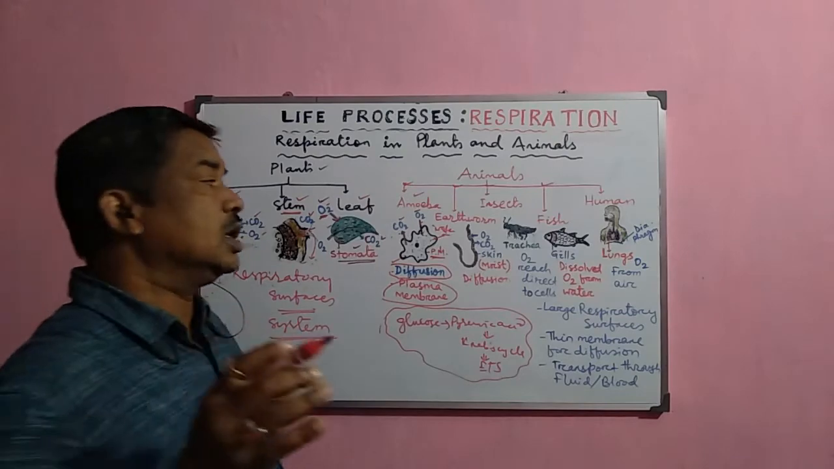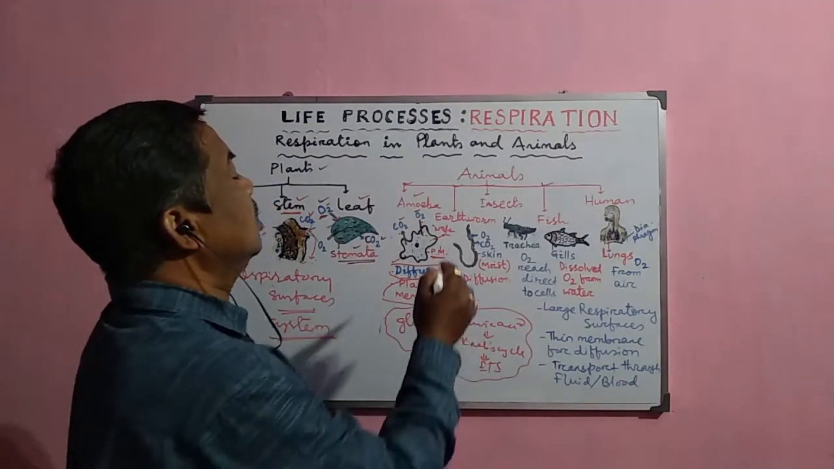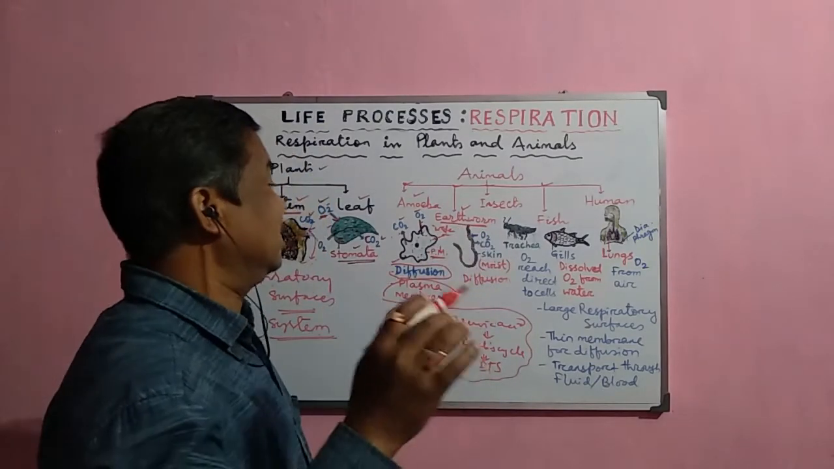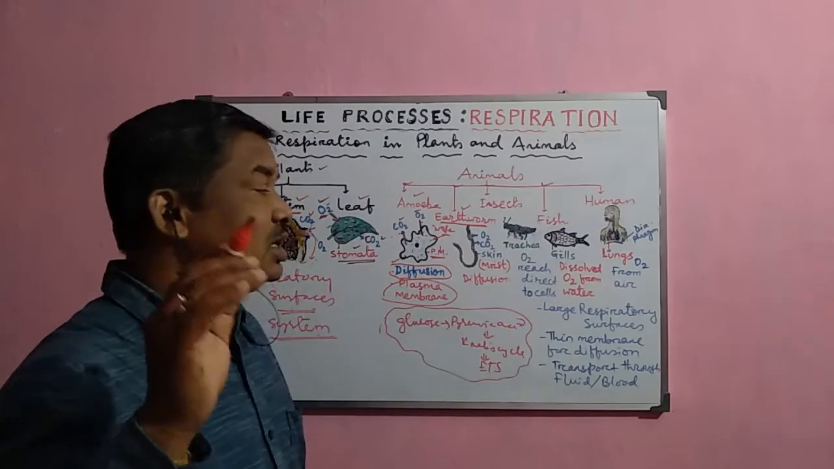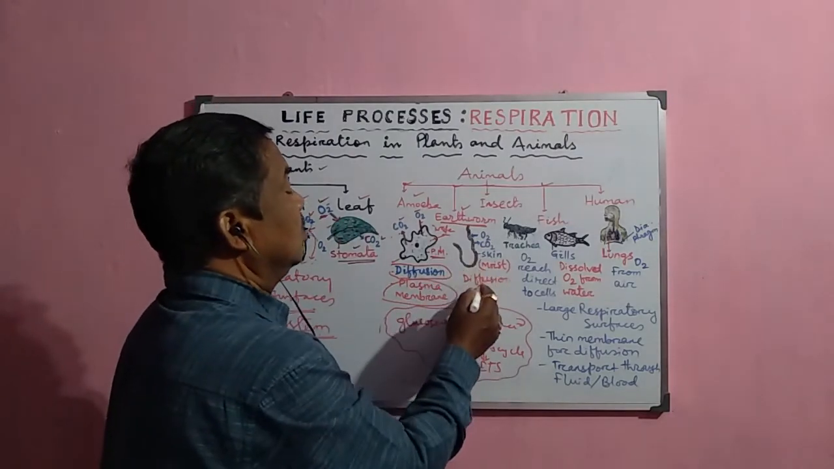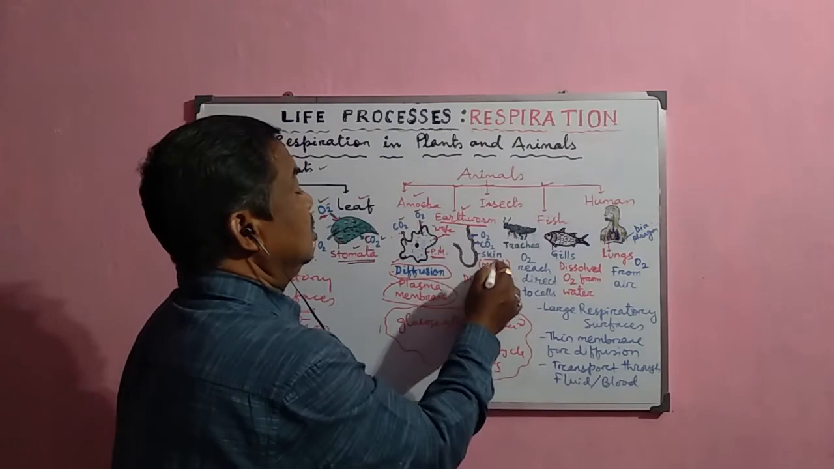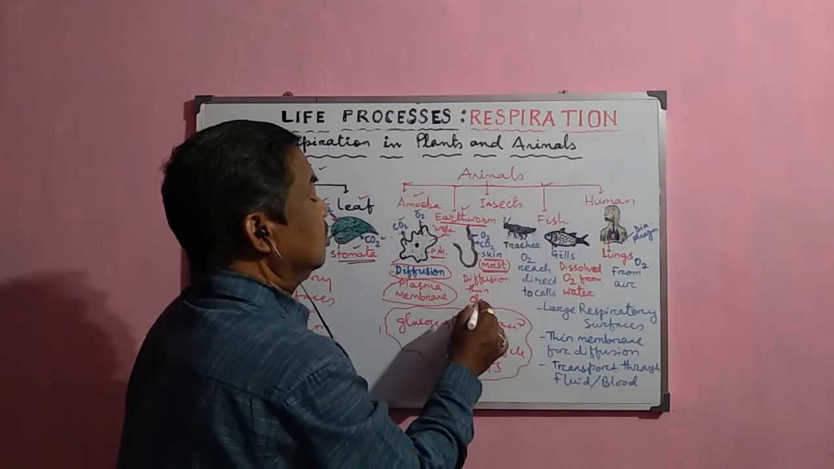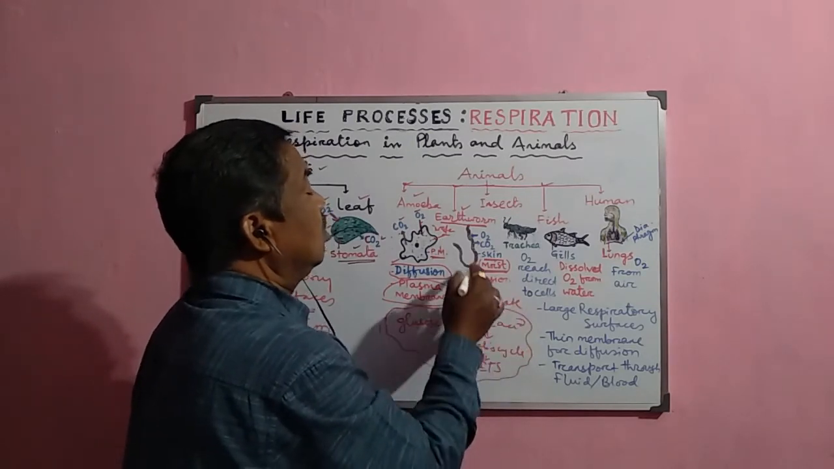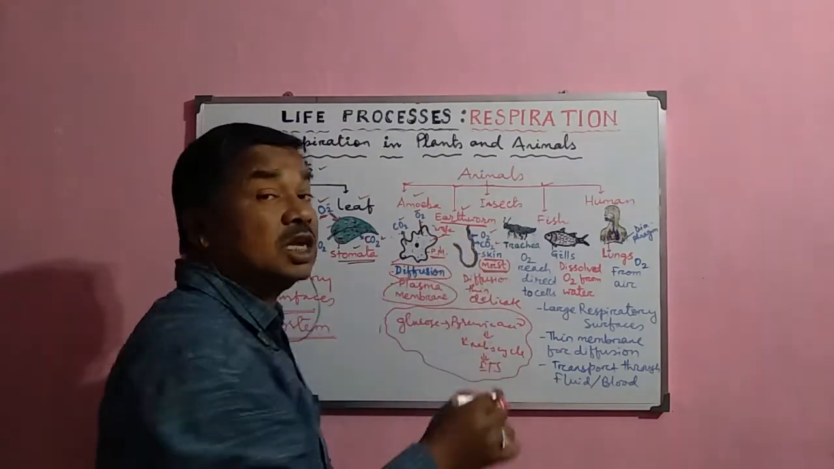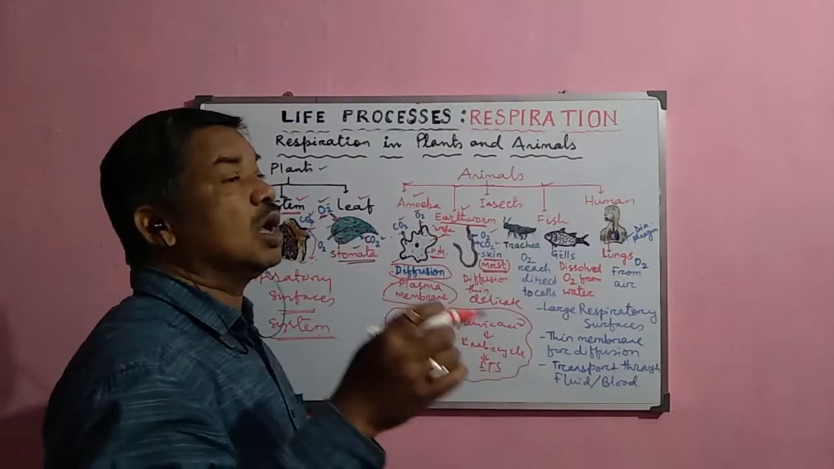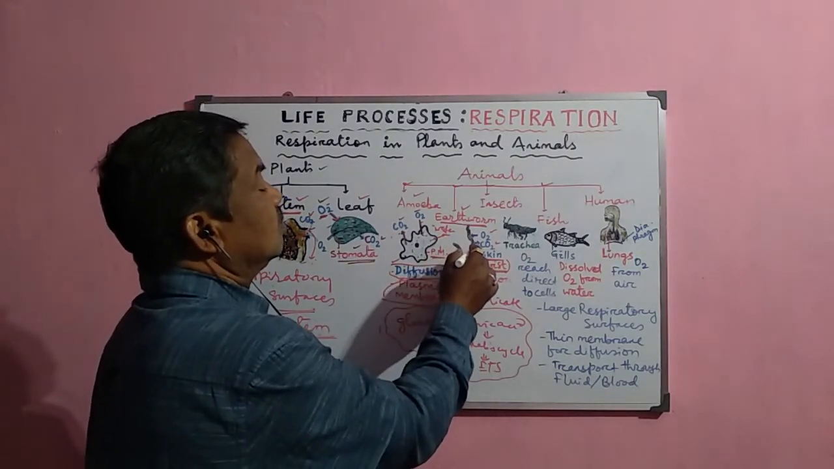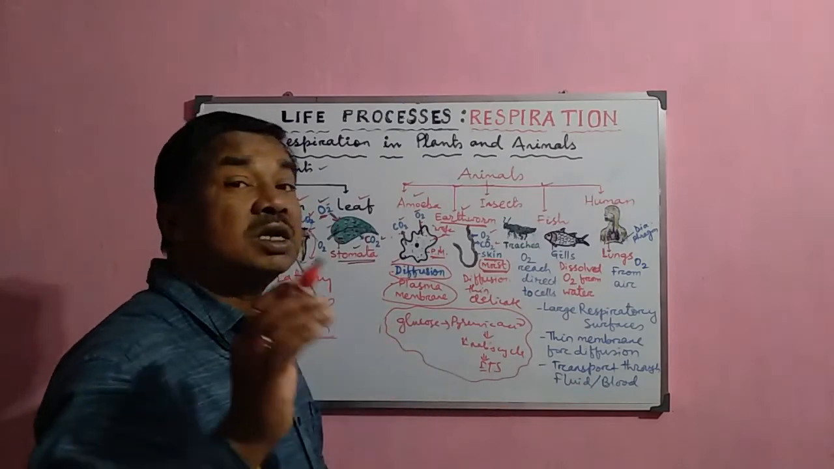Now the next important example is the earthworm. The earthworm is commonly available during the rainy season, and in the earthworm the exchange of gases occurs through the skin, or it is called the moist skin. This skin is normally very thin and delicate, so the oxygen and carbon dioxide are exchanged through the skin of the earthworm, leech, etc. That is why their respiration occurs through the skin. That is also called cutaneous respiration.